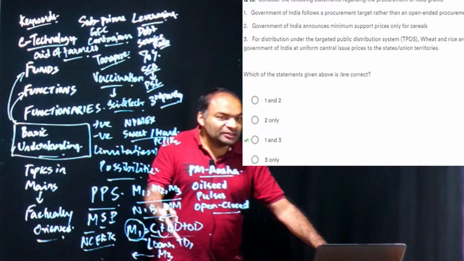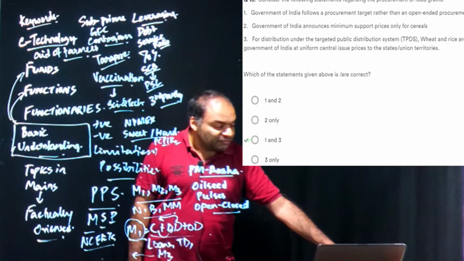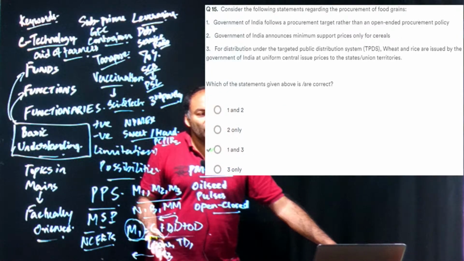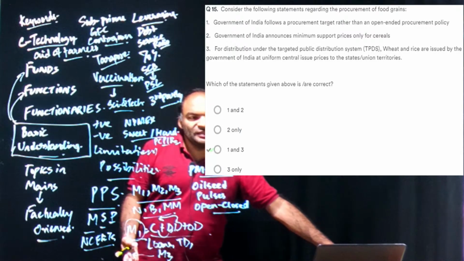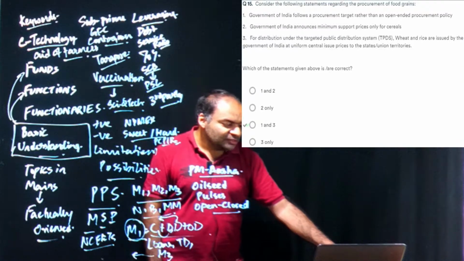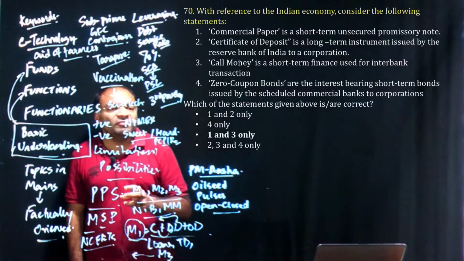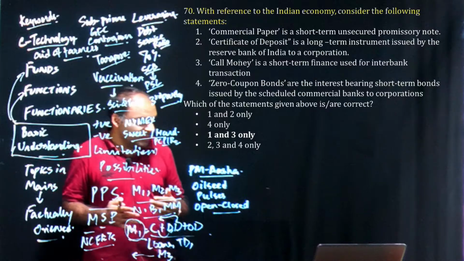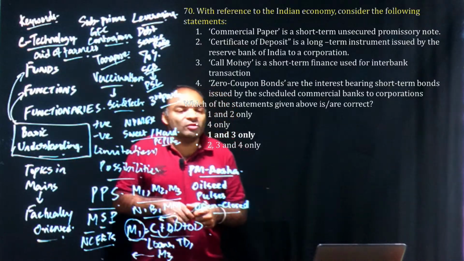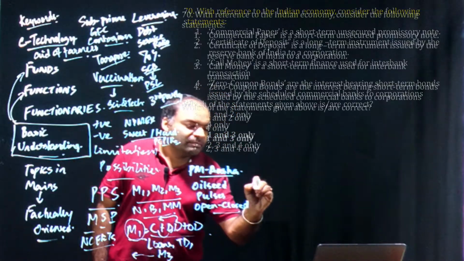Again, we had discussed this in the test series as well, where we talked about open-ended supply of rice and wheat itself, not of pulses, and also the limits of pulses regarding the buffer stock created for pulses, which was 20 lakh tons. It was having a limit. It was not unlimited.